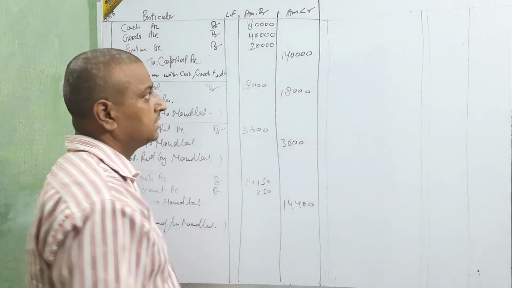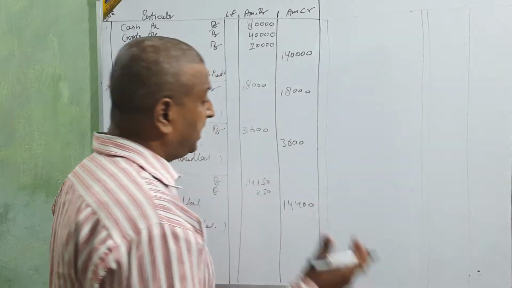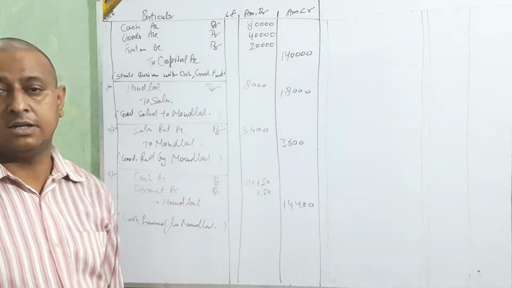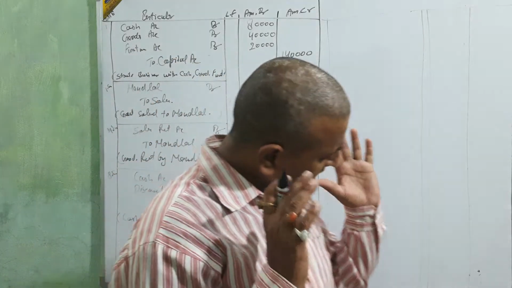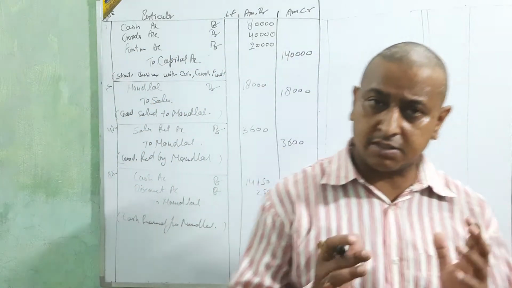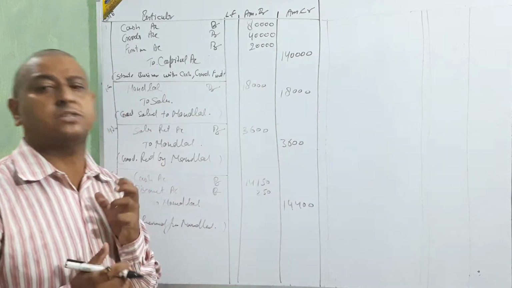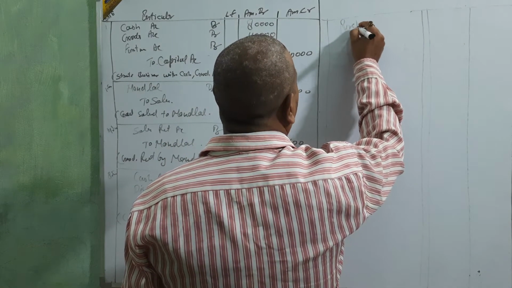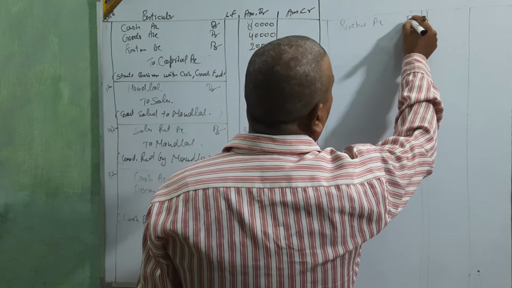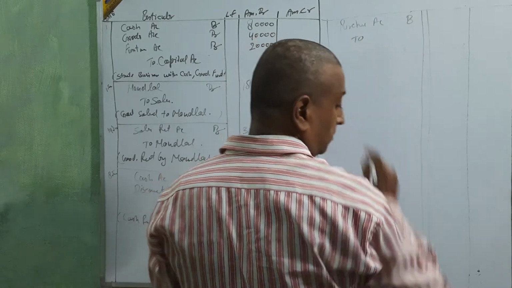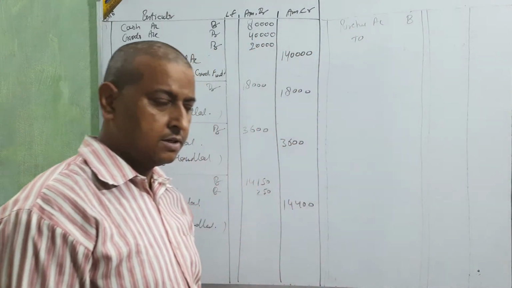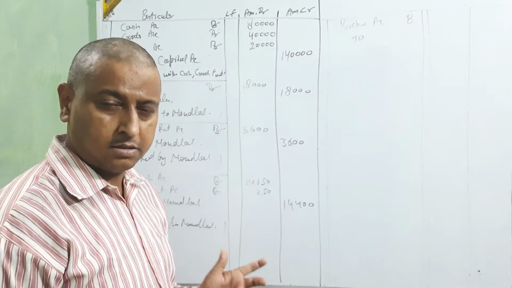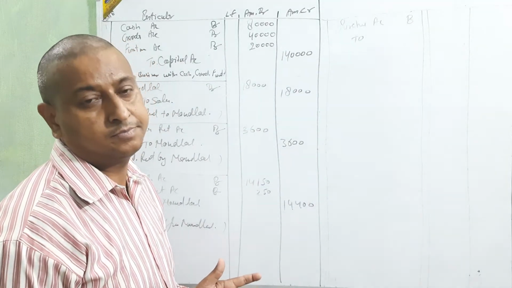Purchased goods from Bridge Mohan. Don't go for thinking about the money. First think about the entry. You are going to purchase. It means purchase will be a debit. Purchase account debit. From whom? Next: of the list price of rupees 10,000 at 15% trade discount.